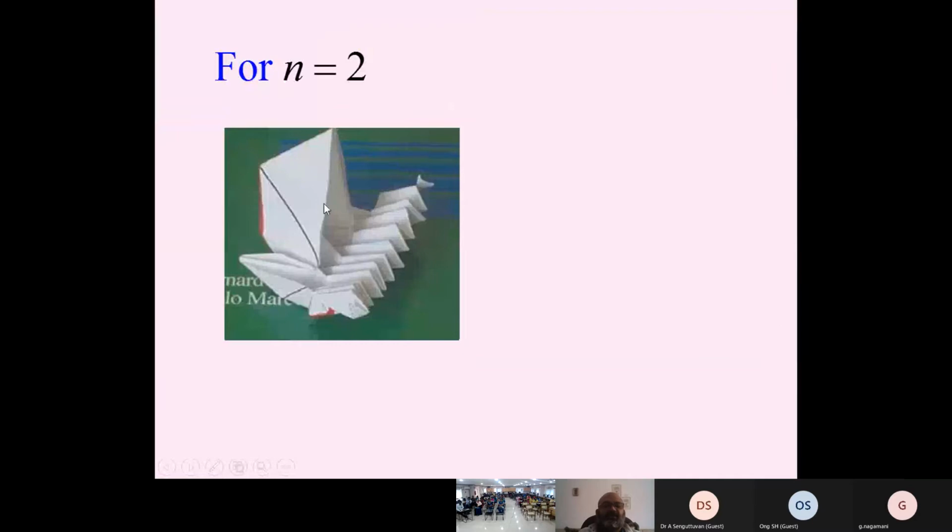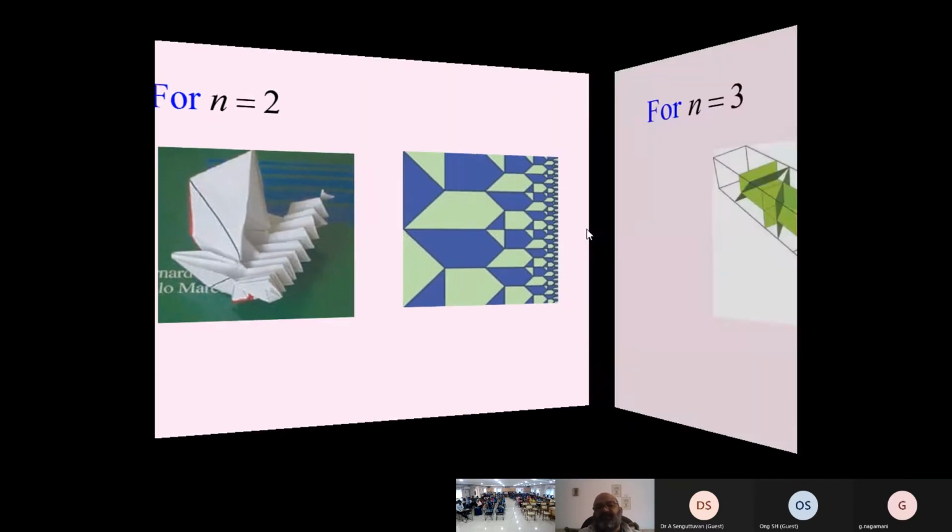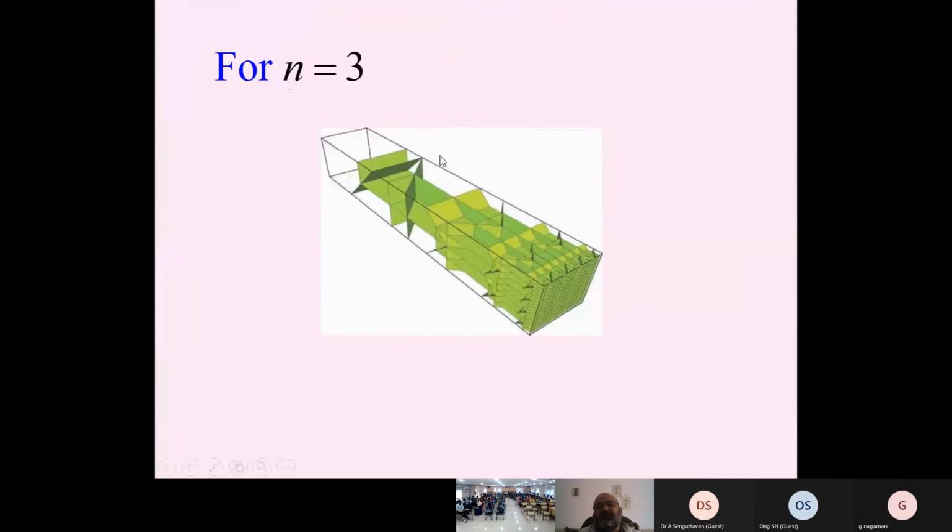This is done by paper, but this is generated through a program from the solution. They compare that: the solution is compared with origami pictures. These are fractals. If we calculate the solution for n equal to 3, we get this. This picture looks like a fractal because it is a similar type of solution.